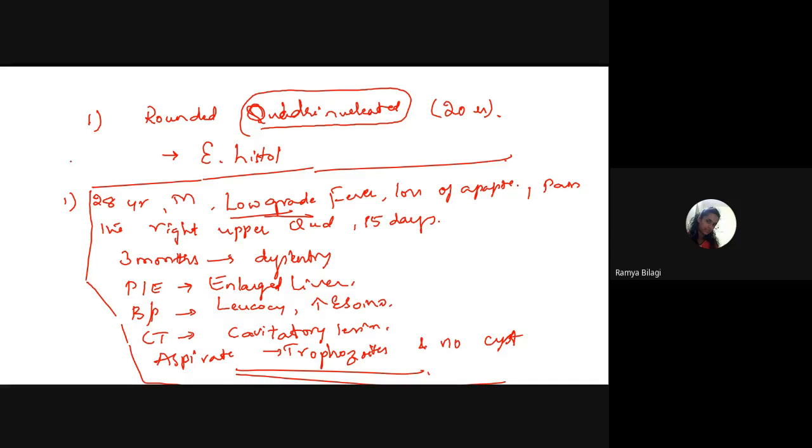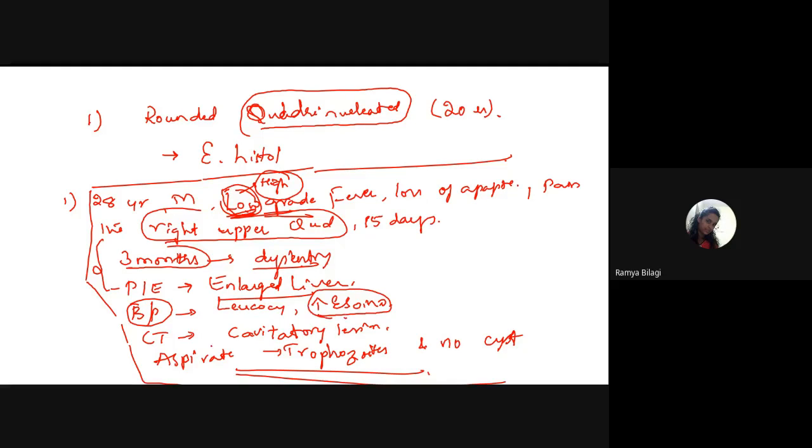Whereas in bacillary dysentery or any other bacterial dysentery, the fever will be high grade. Already in the last class we have seen all these differences. So the patient is presenting with low grade fever, pain in the right upper quadrant, a history of dysentery 3 months back, and an enlarged liver. All these are suggestive of amoebic liver abscess, right? There is also a raised eosinophil count, and the CT scan reveals cavitatory lesions present in the liver.